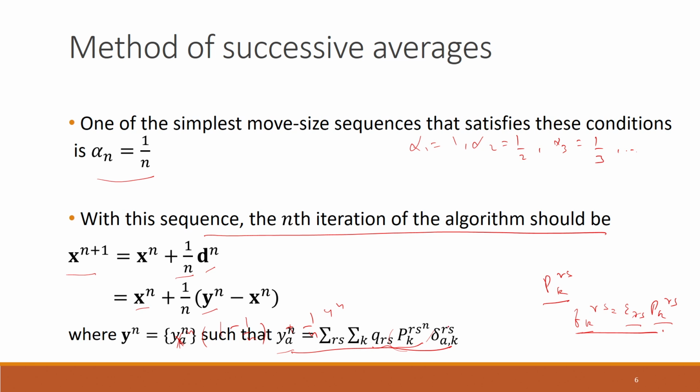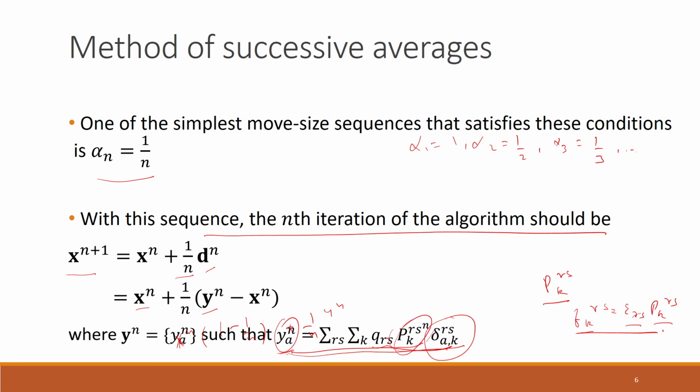We already know that these are the parameters which connect how the flow on links is related with the flow on paths. So this is equal to 1 if link A is part of the path k connecting R to S. We use this to determine the flow through link A in the nth iteration. This is the auxiliary solution that we get after the direction finding step.